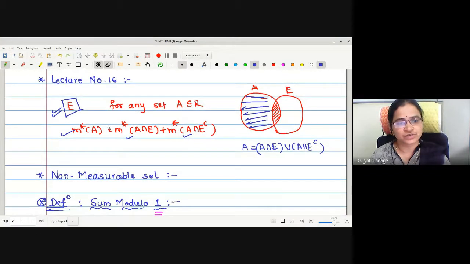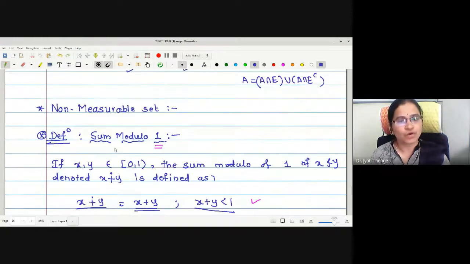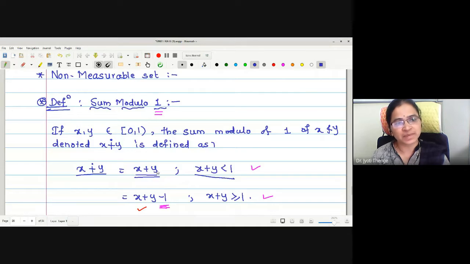In the last lecture, we started the concept of finding a non-measurable set. In order to find that non-measurable set, we have seen some basic definitions. The first definition we have studied is sum modulo 1.